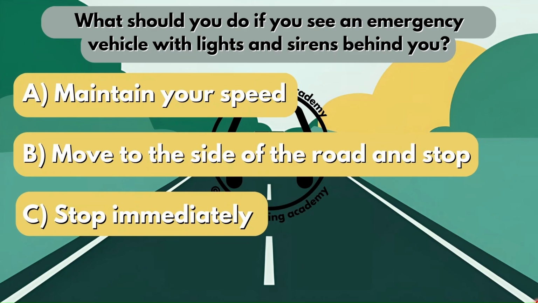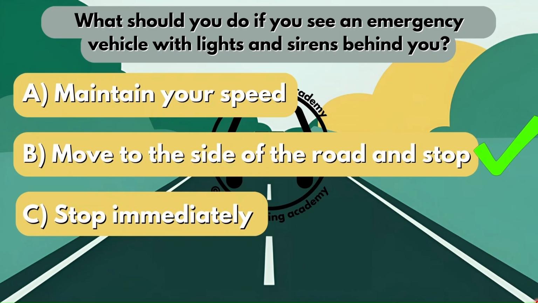So what should you do if you see an emergency vehicle with lights and sirens behind you? Is it option A, maintain your speed? Is it option B, move to the side of the road and stop? Or is it option C, stop immediately? Now, the correct answer here would be option B, you have to move to the side of the road and stop. Now, if you read the question carefully, you'll understand that they are talking about a road that only has one lane, right? Either it's a two-way road or it's a one-way road with one lane. That's why they are telling you to move to the side of the road and stop.